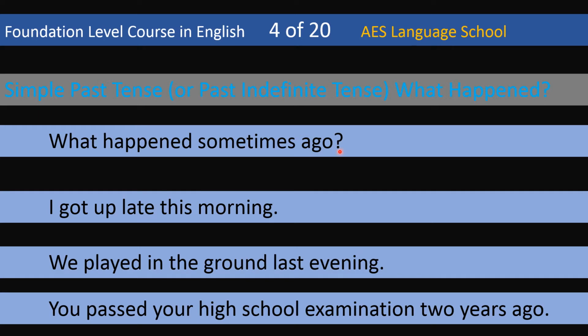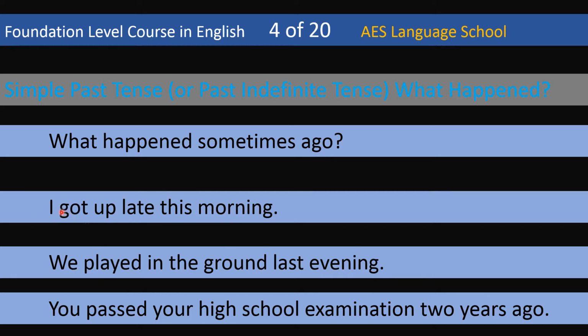Let us look at our first sentence: I got up late this morning. It means that the time at present when I say this sentence is maybe the middle of the day, or afternoon, or evening, and then I talk about my morning schedule and say I got up late this morning.